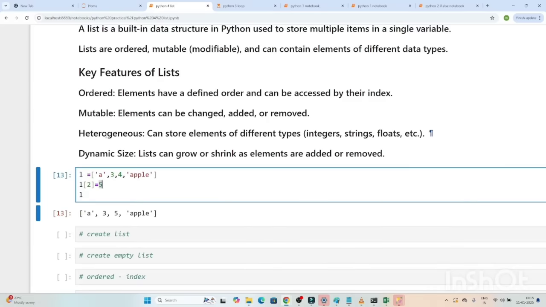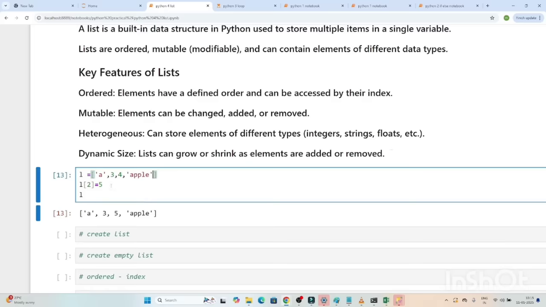The third one is heterogeneous. It can store elements of different data types like integer, string, and float. You can see this is the example. Here we are storing a string, here an integer, and you can also store a float. Multiple data type values you can store here. The fourth is dynamic size. A list can grow or shrink as elements are added or removed.